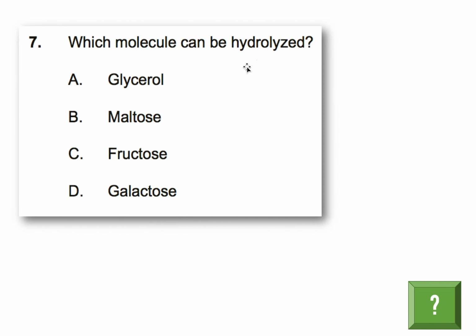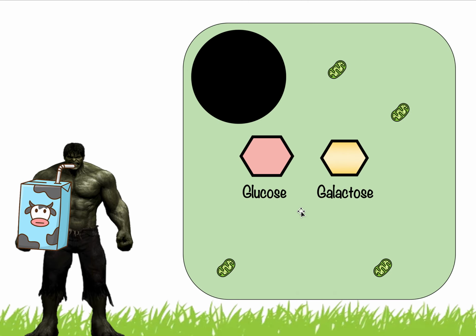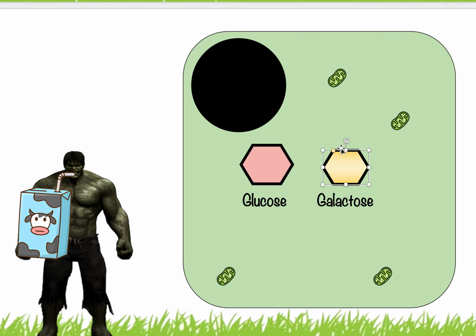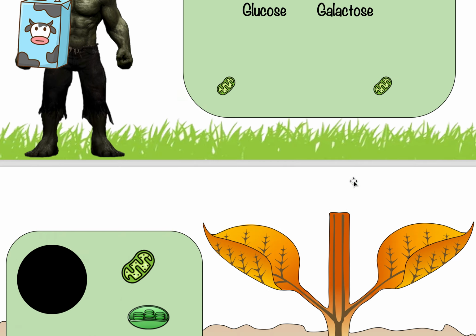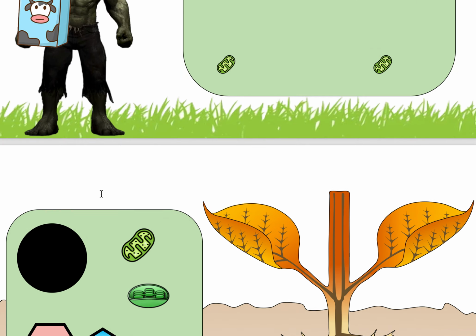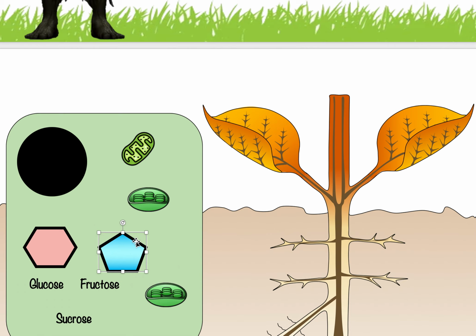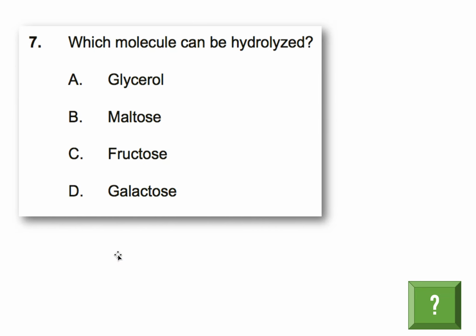So maltose can be hydrolyzed into two glucose molecules, whereas fructose and galactose are, let me show you, already in their smallest form. So galactose is a small molecule like this. It's not attached to anything, so it cannot be broken down anymore. Same with fructose here. Okay, it's also its own molecule, so they cannot be broken down anymore. But maltose was two glucose molecules, so it can be broken apart. So the answer will be B.